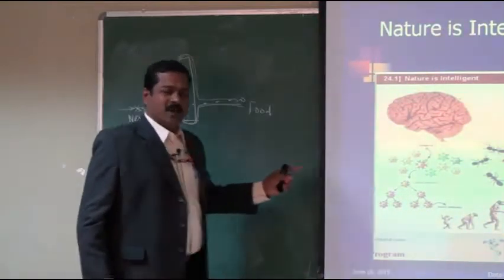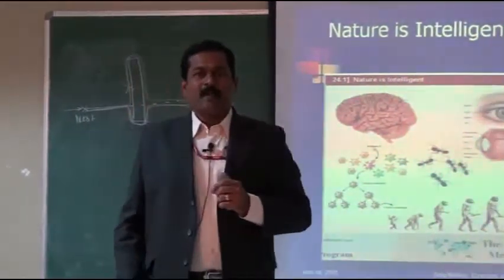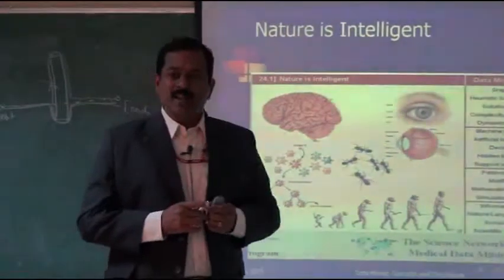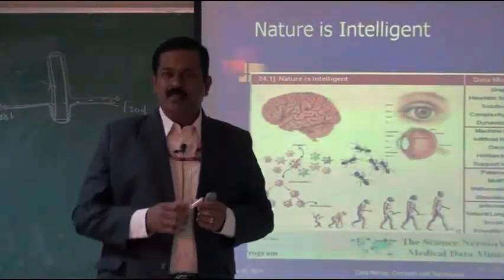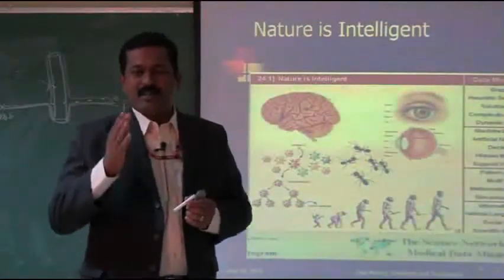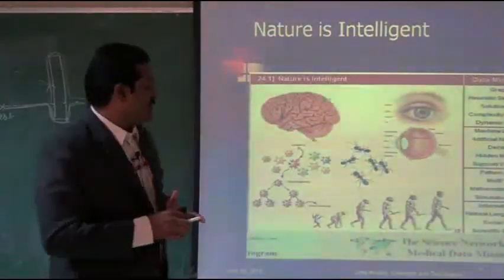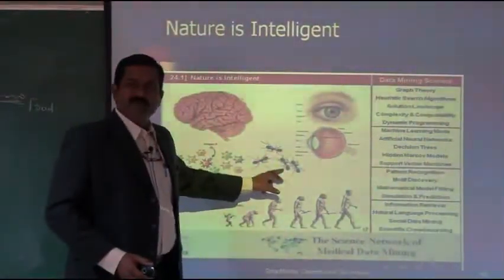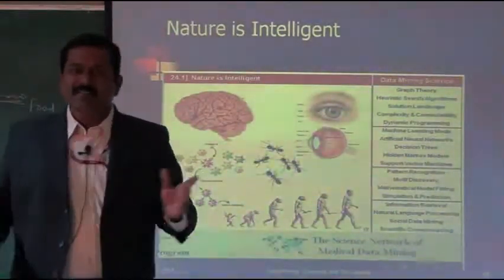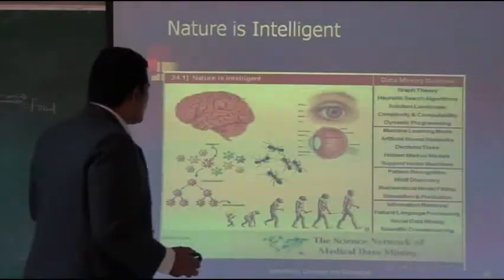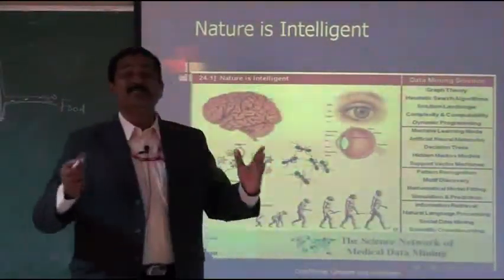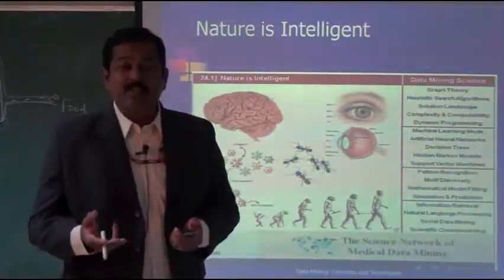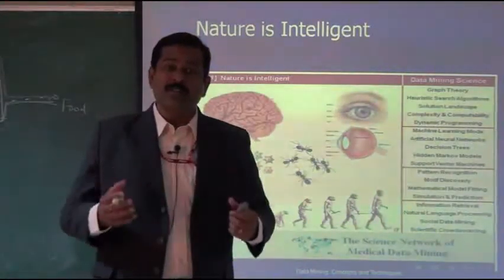This is exactly what GPS navigation does. Suppose you switch on the GPS on your mobile, it will always show the shortest path, say from Dindigul to Madurai. That is nothing but modeling this ant behavior. Based on this ant behavior, the GPS navigation system is designed. Like this I can tell you numerous examples that nature is intelligent. So we are going to learn from this and develop algorithms to solve our computer problems or engineering problems.